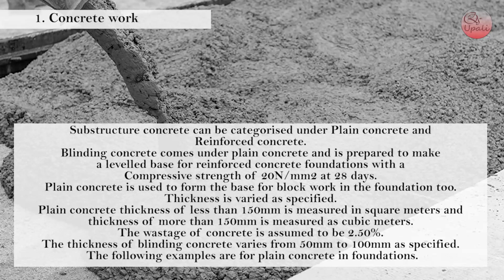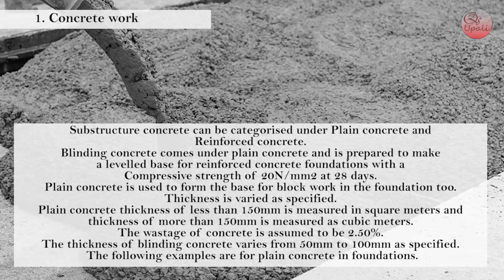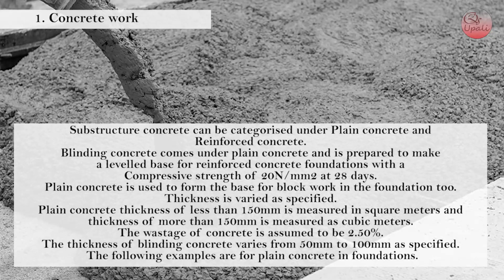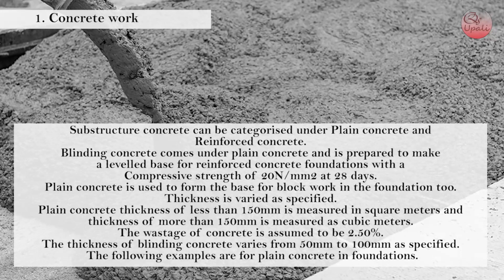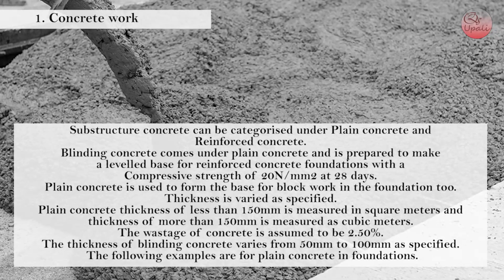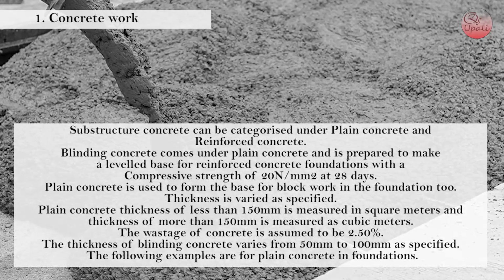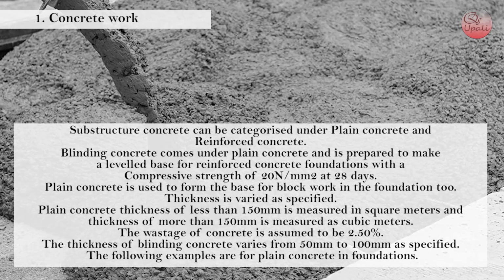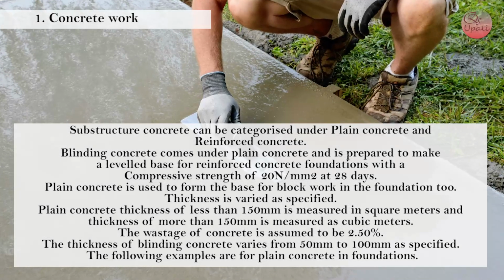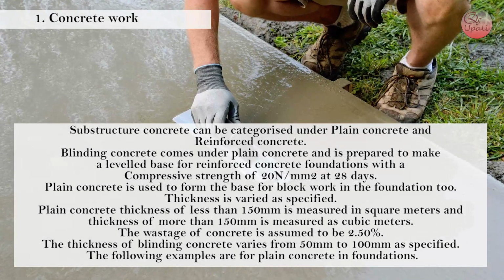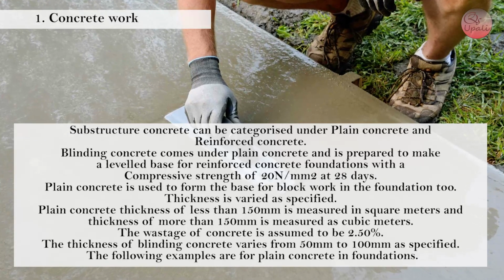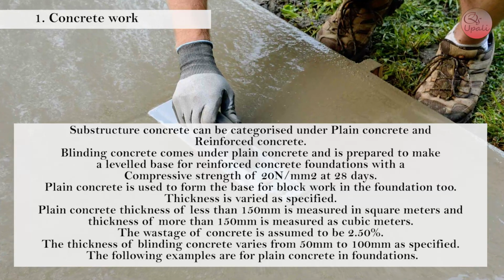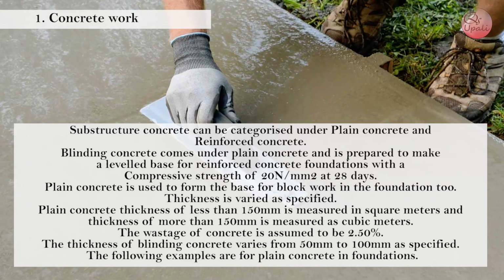Plain concrete of thickness less than 150 mm is measured in square meters, and thickness of more than 150 mm is measured in cubic meters. The wastage of concrete is assumed to be 2.5%. The thickness of blinding concrete varies from 50 mm to 100 mm as specified. The following examples are for plain concrete in foundations.